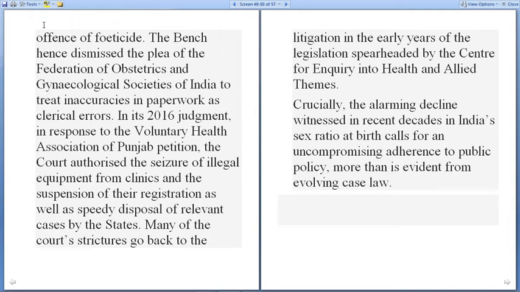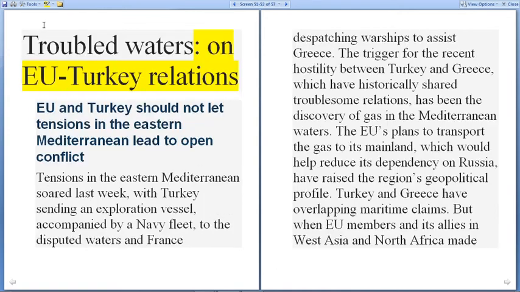So many of the court strictures go back to litigation in the early years of the legislation, spearheaded by the Centre for Enquiry into Health and Allied Themes. Crucially, the alarming decline witnessed in recent decades in India's sex ratio at birth calls for uncompromising adherence to public policy, more than is evident from evolving case law. So this is regarding the Supreme Court decision and also regarding the sex ratio and abortion.